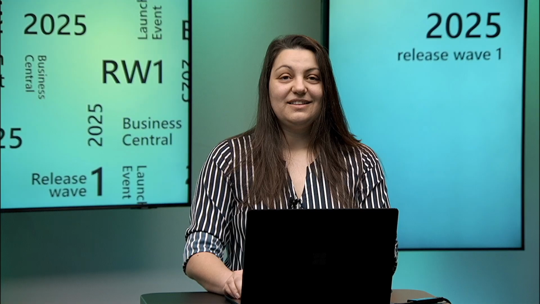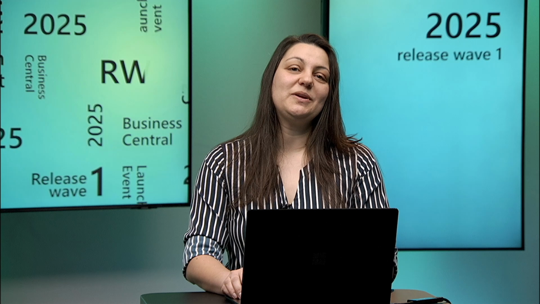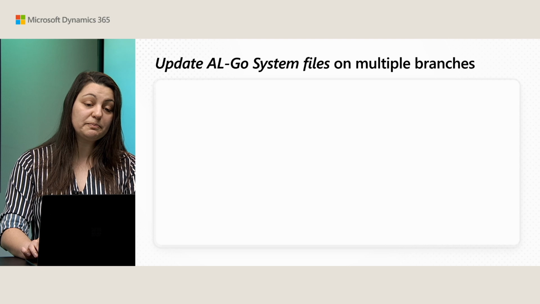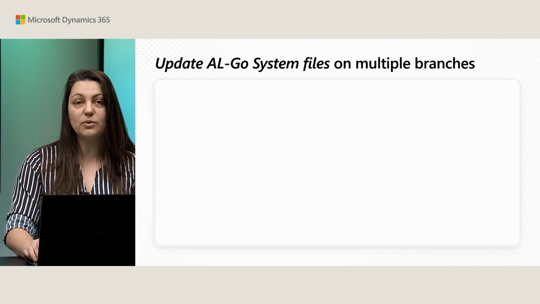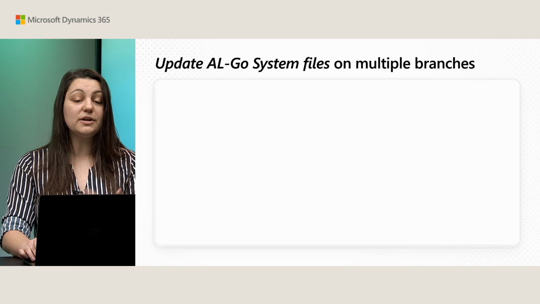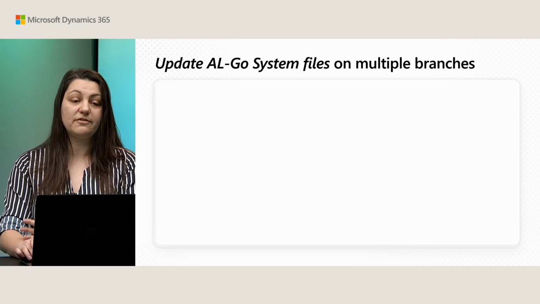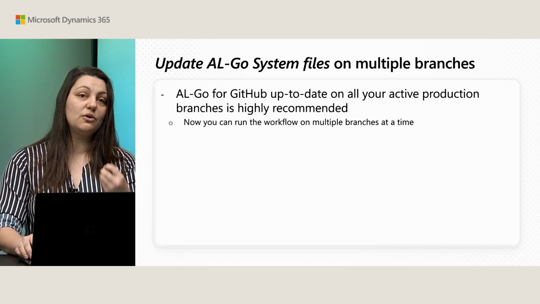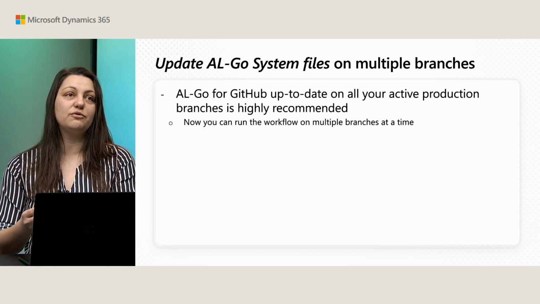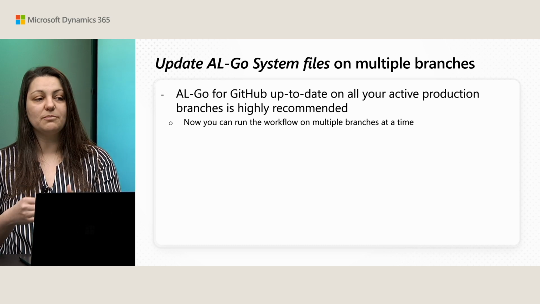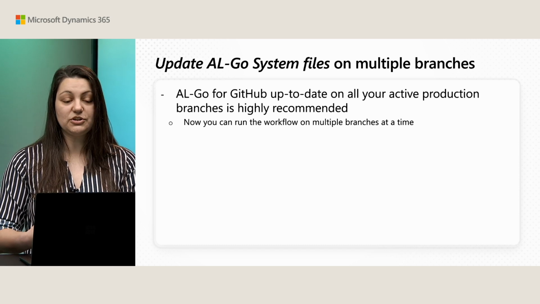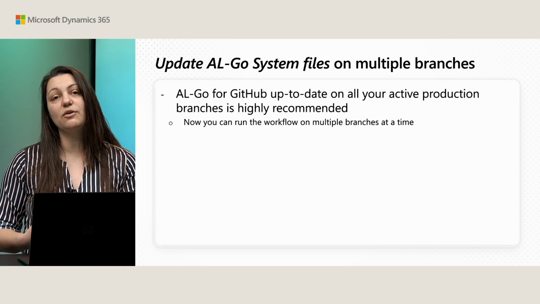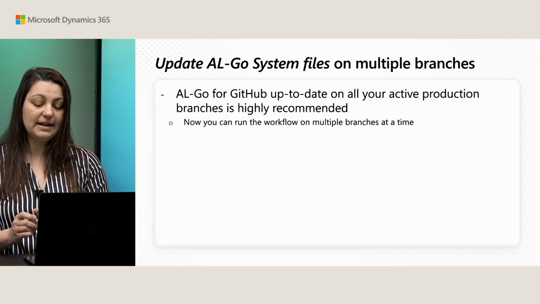Thank you, Freddie. The last section of this presentation is about running AL-Go for GitHub on multiple branches. One of the things we recommend people do when they use AL-Go is to always use the latest version, or to run updates as soon as they're available. We highly recommend that, but we also know that the workflow itself can only be run on one branch at a time. With the latest version, 6.4, we actually added the capability to update AL-Go system files on multiple branches at a time.